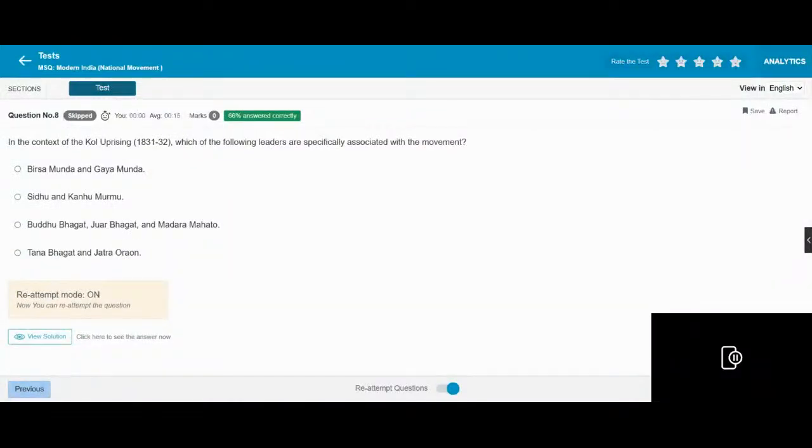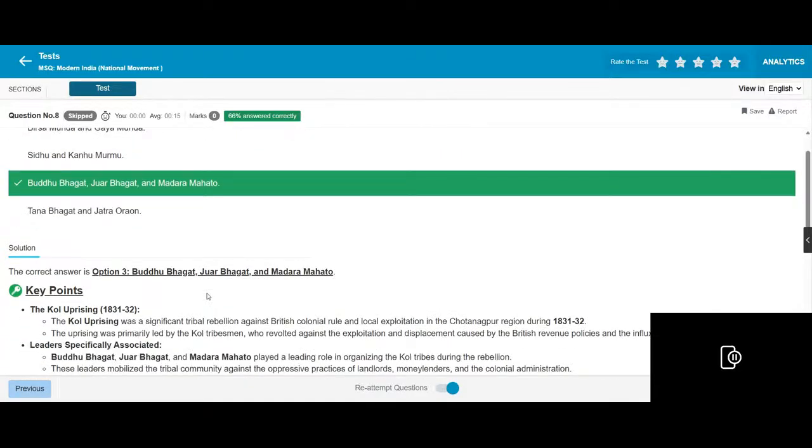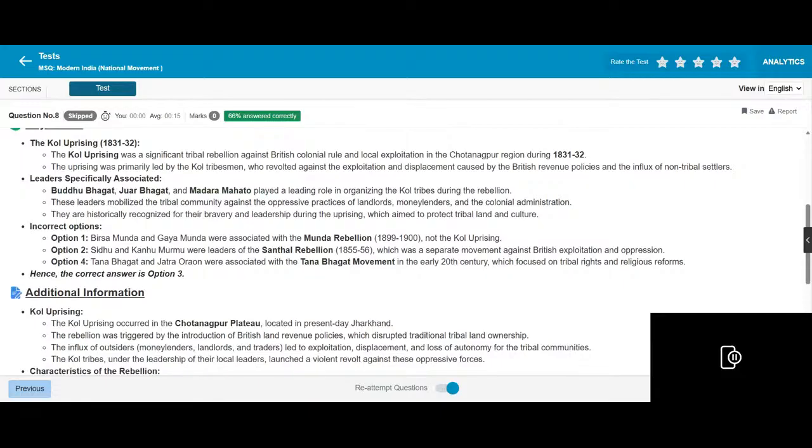In the context of the Kol Uprising at Harix, the following were special to the movement: Buddhu Bhagat, Jyotu Bhagat, Dular and Madara Mato. The Kol Uprising was an experiment against British colonial and local exploitation at Chotanagpur during the 1830s. The uprising was led by the Kol tribesmen who revolted against the exploitation caused by British revenue policy and the influx of tribal settlers.